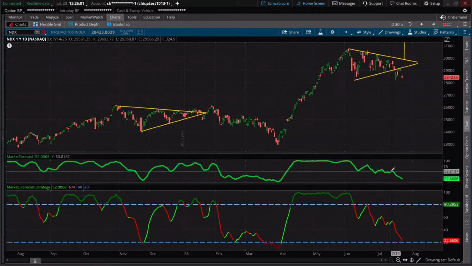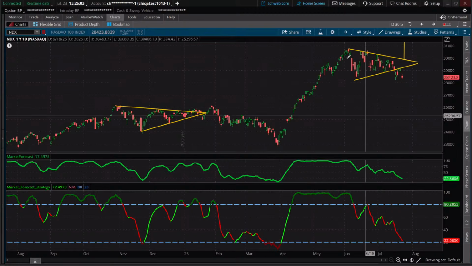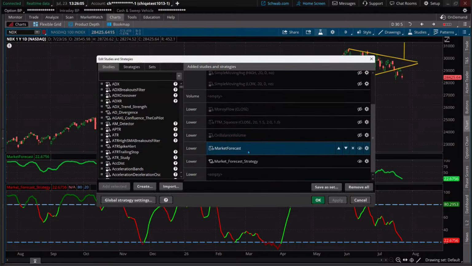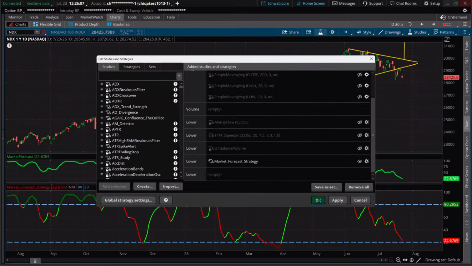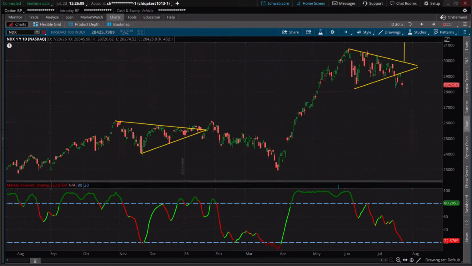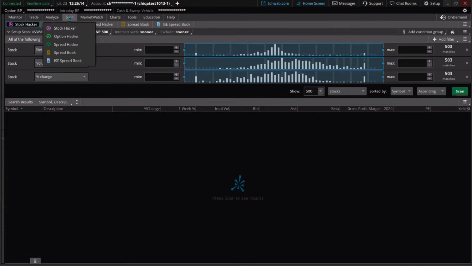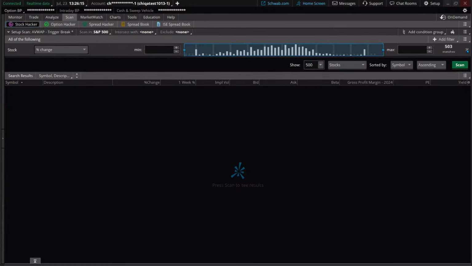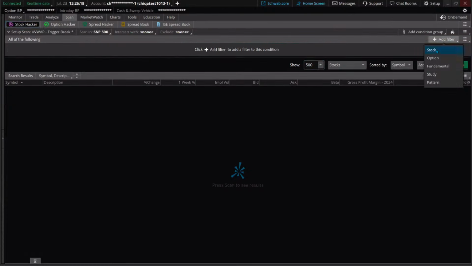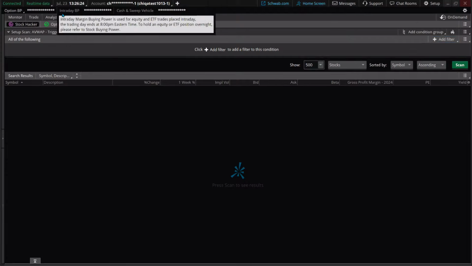Okay, next up, let's do this. I'm going to take this one off. We'll just leave the main one on right now. So we've got this strategy down, but really, I think what's helpful is being able to come in here and scan for it. This is such a simple scan, and the reason why we can do this is because it's all pre-built. Now I am in the scan tab and I am in Stock Hacker.